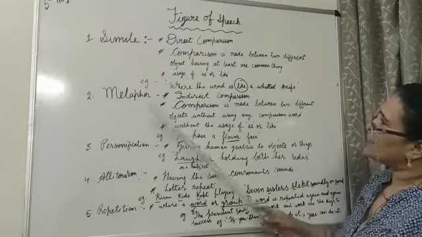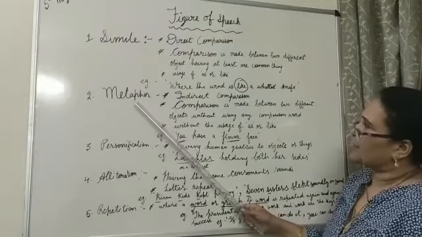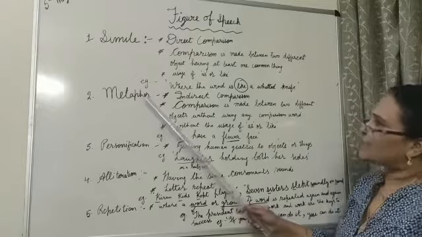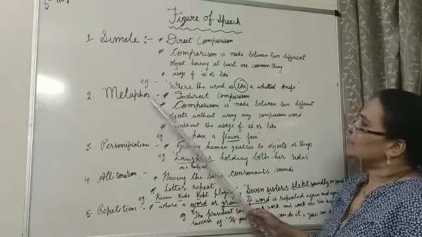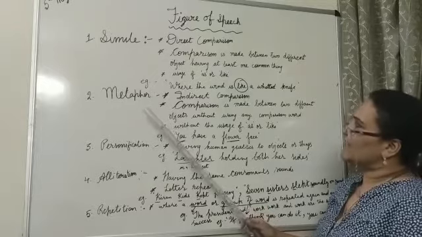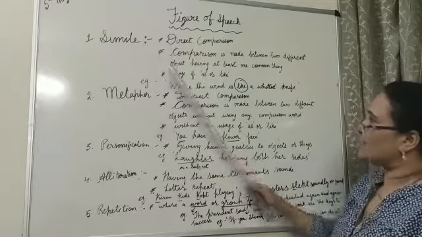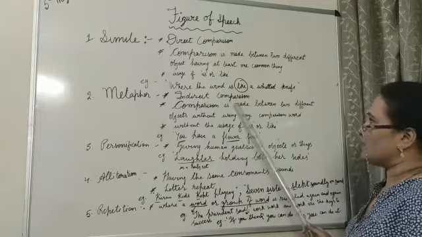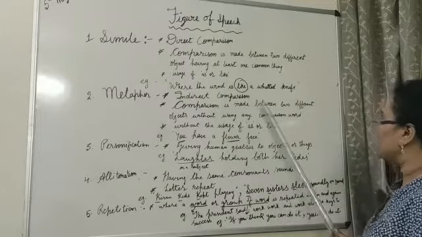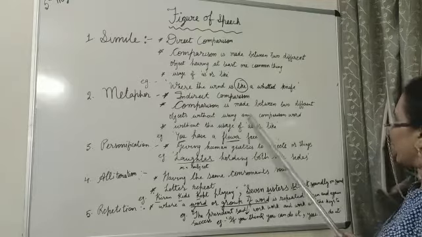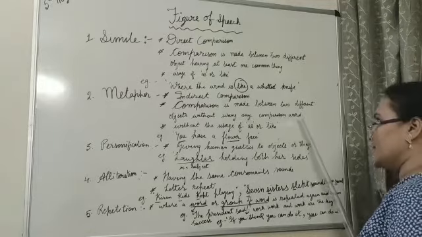Now, second is metaphor. Again, metaphor is there. Where the metaphor is there, the comparison is there between 2 things. But it is not direct as simile is having. It is indirect comparison. So, comparison is made between 2 different objects without using any comparison word.